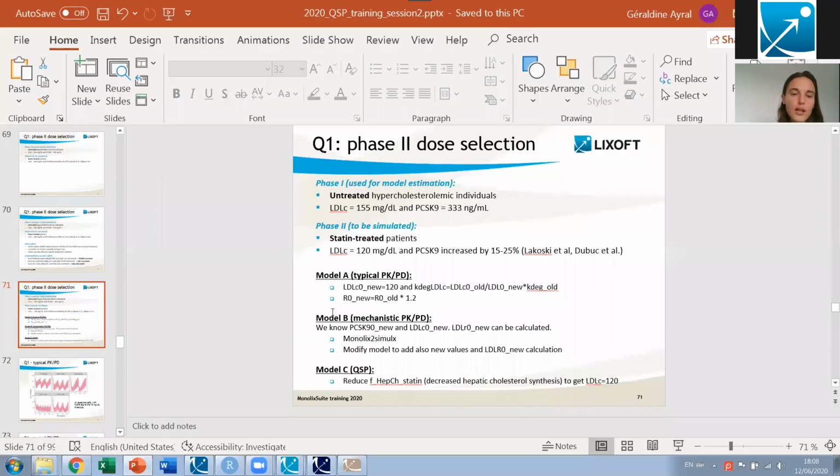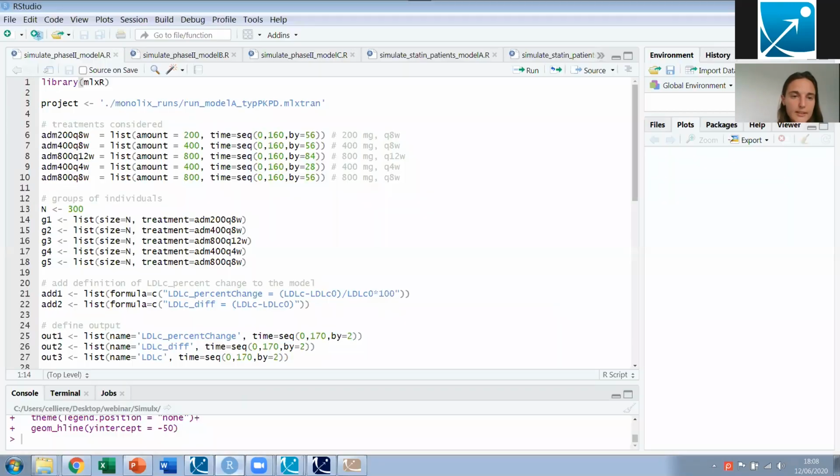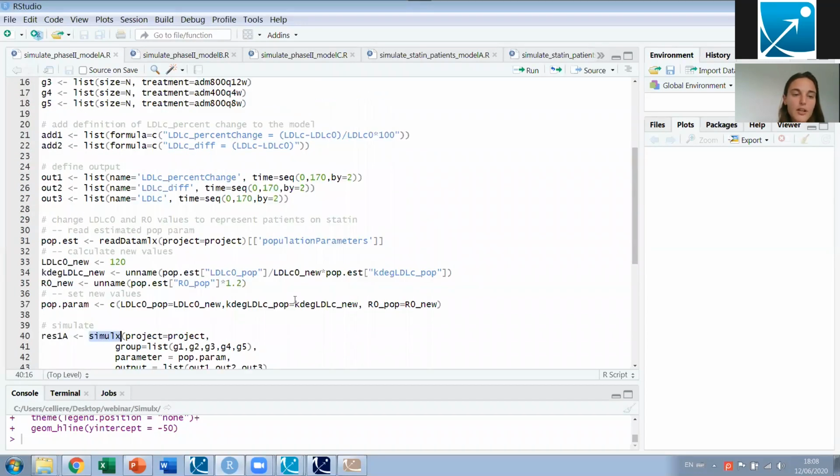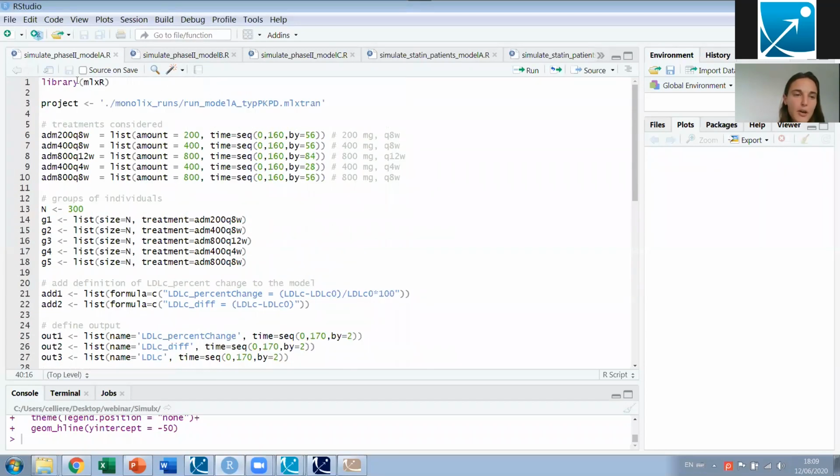So I'm going to show you the R script that I have set up to run this simulation. I have used the Simulix function. The Simulix function is available in the MLXR package that is part of the Monolix suite. And what is very nice with Simulix is that it can reuse all the information from a Monolix run. What you have to define is really just what is new. And this makes it very efficient.